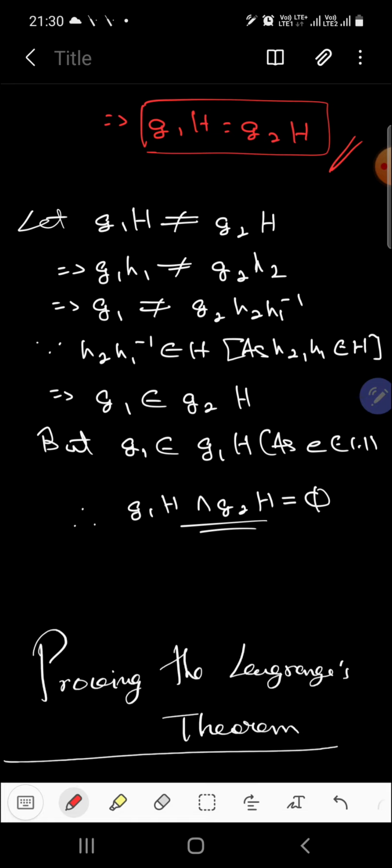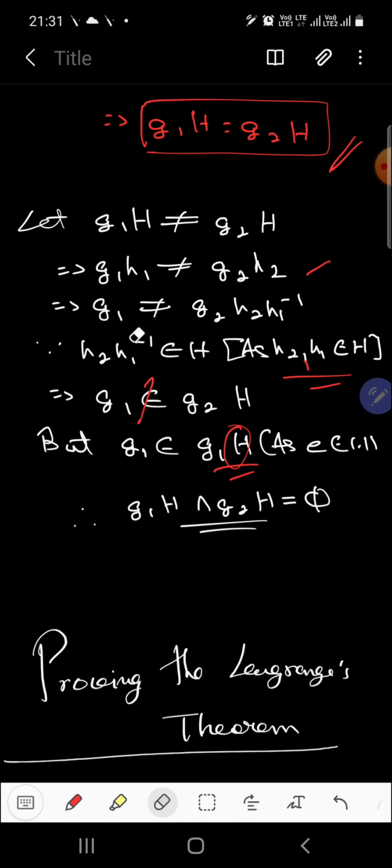If they are not equal to each other, G1h1 cannot be equal to G2h2. That means G1 cannot be equal to G2 composed with h2 h1 inverse. Now h2 h1 inverse will surely belong to capital H because h2 and h1 are individually elements of capital H. So that means G1 does not belong to G2H, but G1 will surely belong to G1 capital H because H contains the identity element. Clear? Got it?